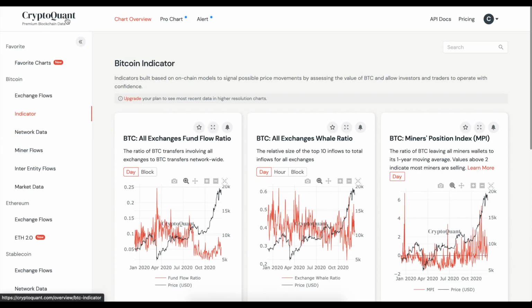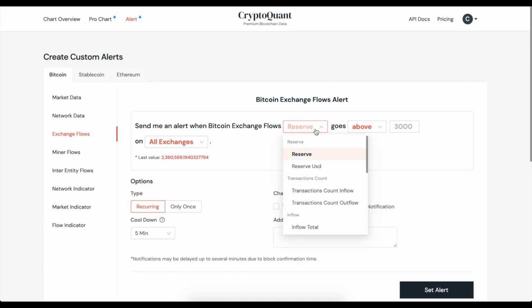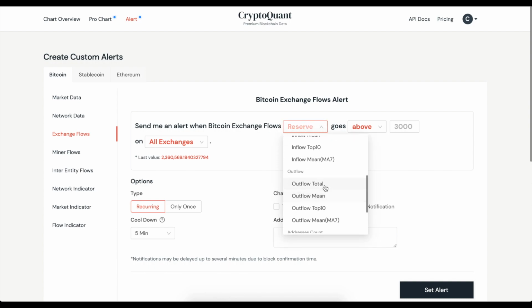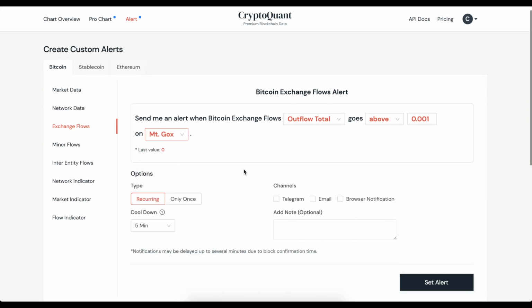So generally on CryptoQuant, what you can do is you can set an alert. So I'll just show you how to do that here on your account. Even on a free account you can do that. Click on alert, then you can go with this tab. You should choose outflow total, and then it goes above, let's say 0.001, and then choose, instead of all exchanges, you should choose Mt.Gox here. So there you go, and maybe execute it only once.